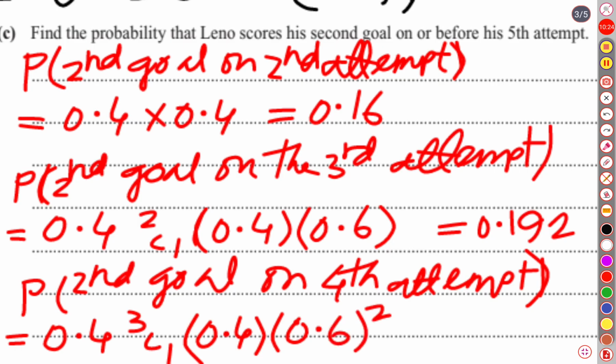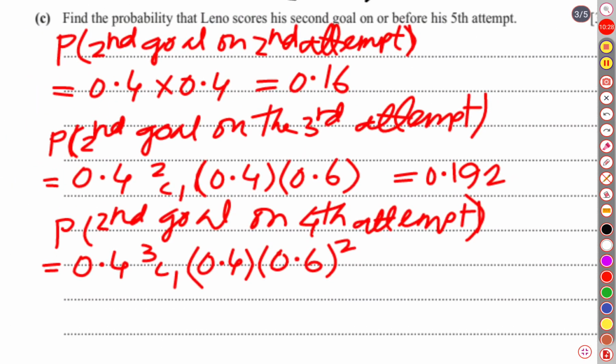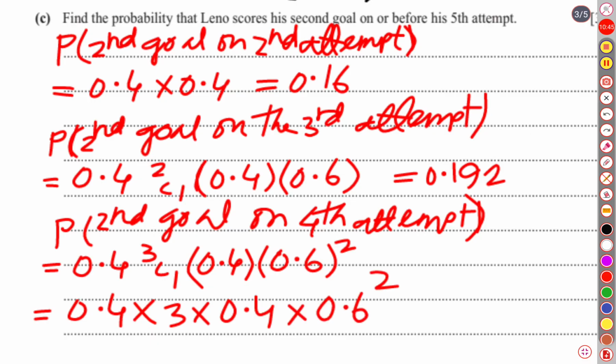Let us calculate this. If we simplify this, it is going to be 0.4 into 3 choose 1, which is 3, and 0.4 into 0.6 square. So finally it is going to be 0.4 square, 0.6 square into 3.